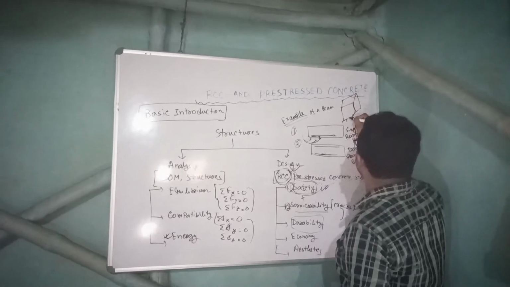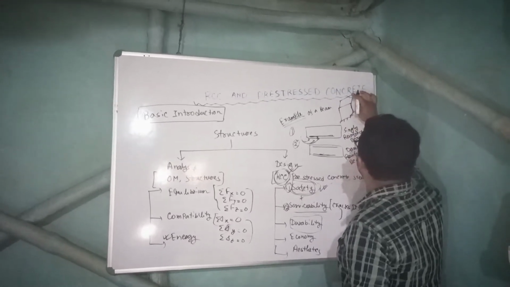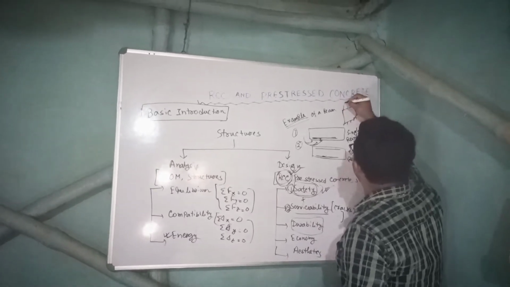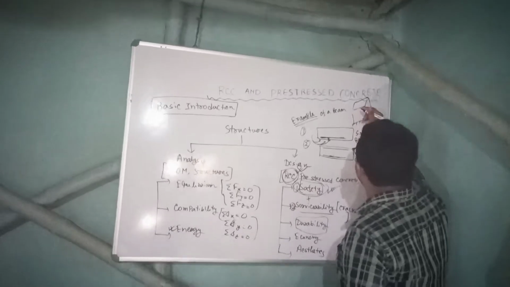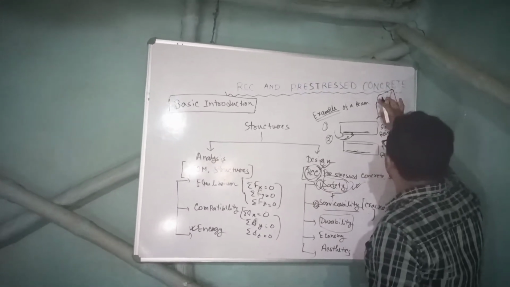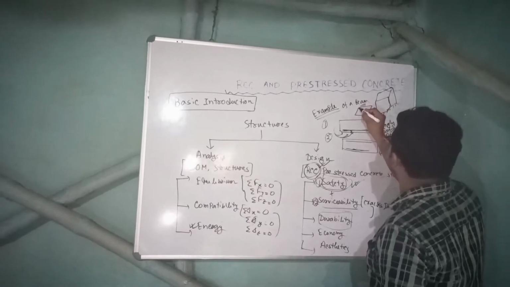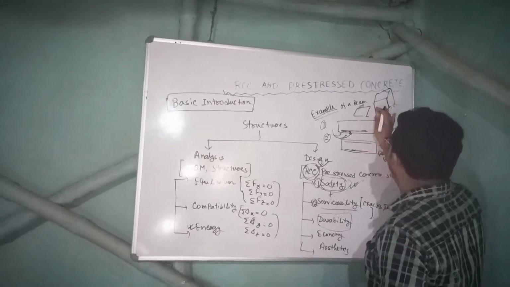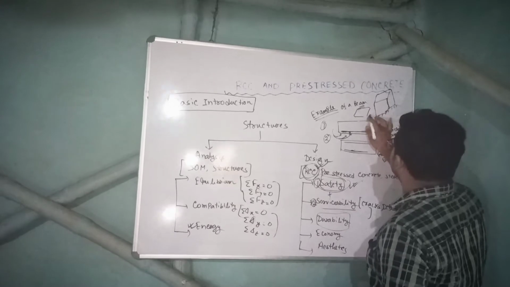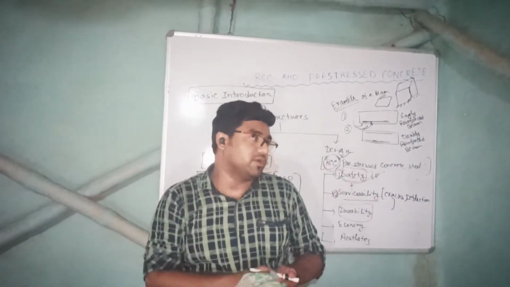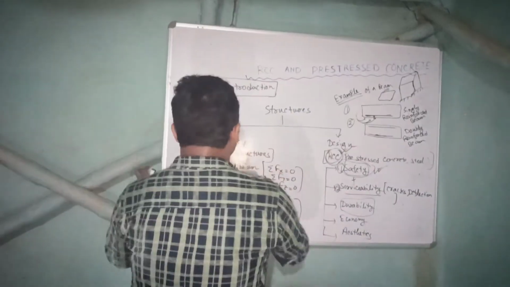And the aesthetic part, what can we do? Suppose this is a structure like this. In the aesthetic part, we can bend the corner part like this. It depends on the architectural view, right? Just to give you a simple idea, not like this. If we can do like this one, the corner of the building, so this will give aesthetic beauty also. Okay, we will move to the next part.